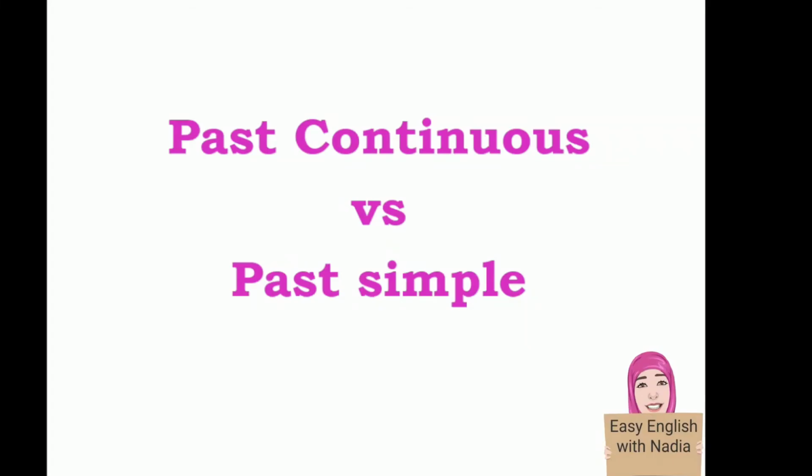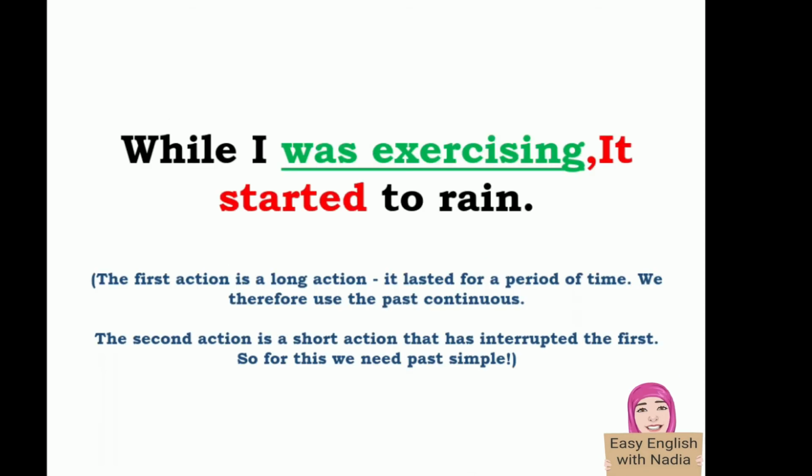Yes, it was. Now we are going to understand the difference between the past continuous and the past simple. Look at the following examples and see how these two tenses are different. While I was exercising, it started to rain. In this sentence, we have two actions. The first action is a long action. It lasted for a period of time. So, we use the past continuous.